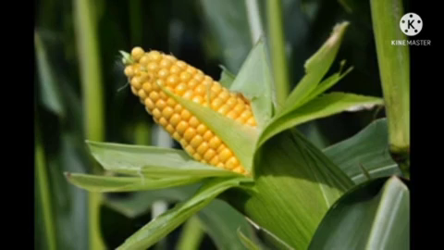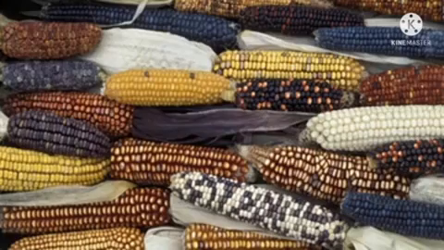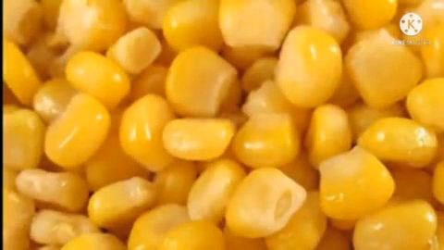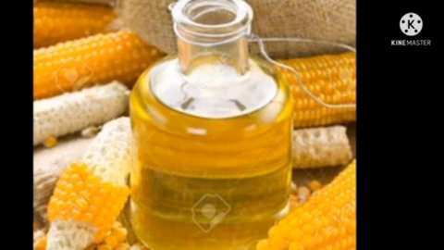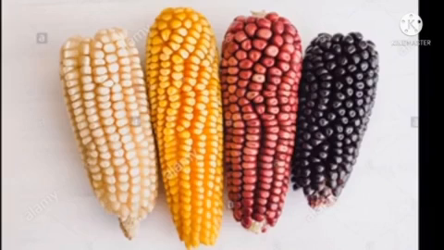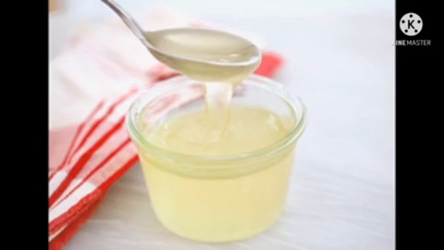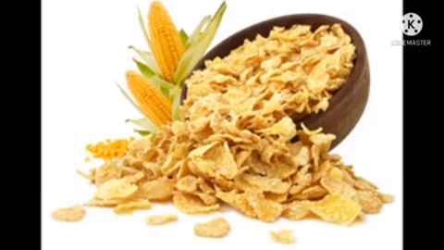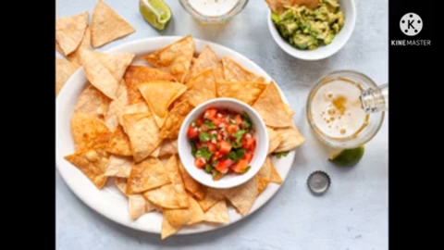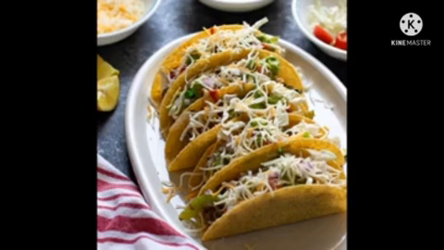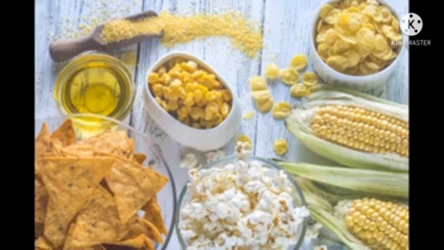In many tropical and subtropical countries like Mexico and America, maize is a main food that people eat. It is also known as corn. Maize oil is extracted from corn for cooking. Yellow or colored corn may promote eye health. It is also a rich source of many vitamins and minerals. Corn syrup is used as a sweetener instead of sugar in many products. Maize products are sweet corn, breakfast cereals, tortilla chips, taco, maize oil and many more.